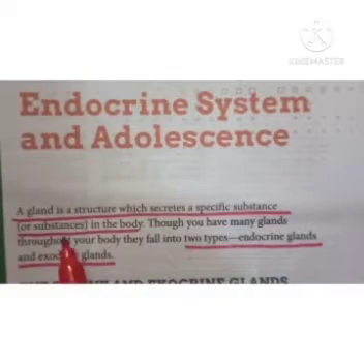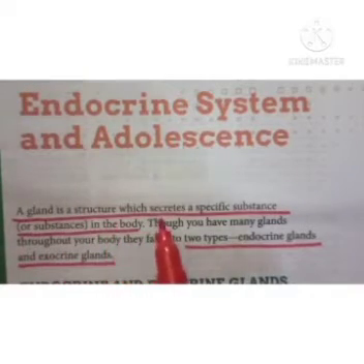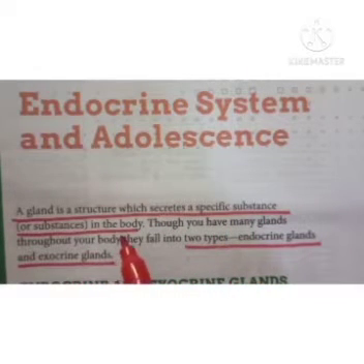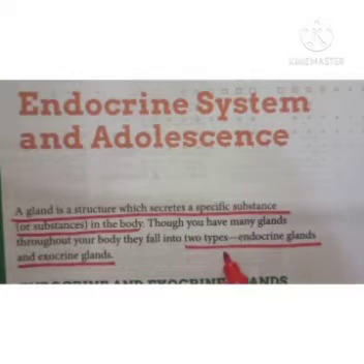Okay, now what is a gland? A gland is a structure which secretes a specific substance or substances in the body, and there are so many substances which are secreted by different glands, right? And there are two types of glands, that is your endocrine glands and exocrine glands.